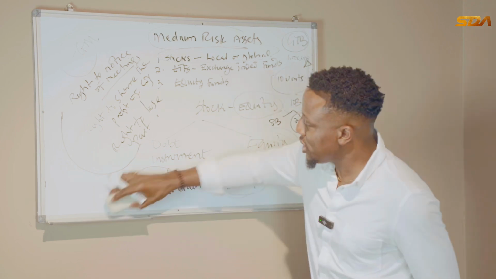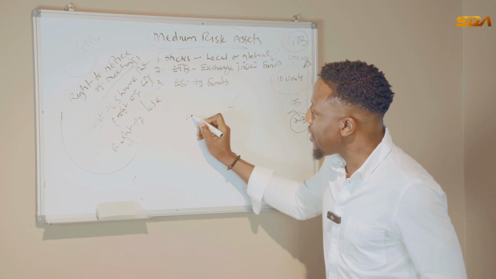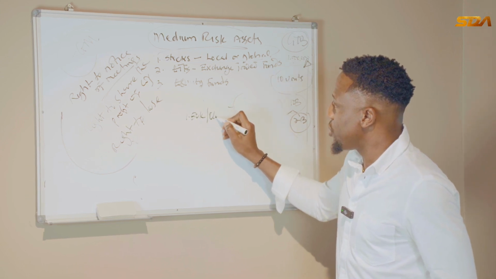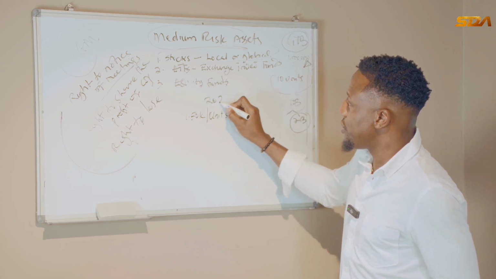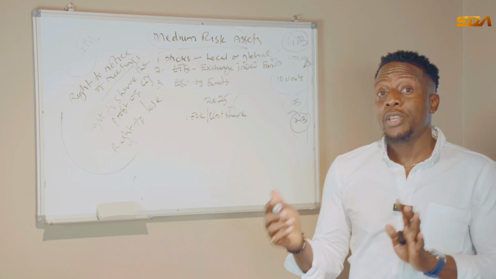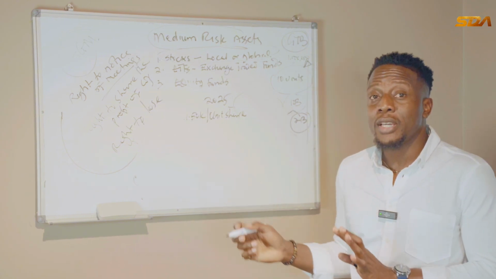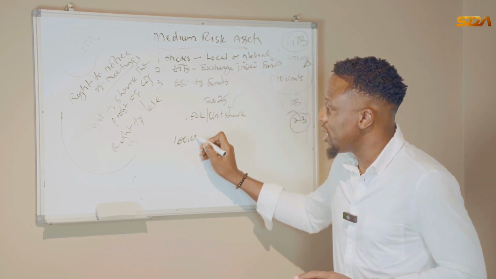So if GT Bank declares 1 naira 50 kobo per unit of share that you have as dividend for 2025. Let's assume at the end of the year, GT Bank declares 1 naira 50 kobo per unit as dividend, and I have 100,000 units of shares of the company.